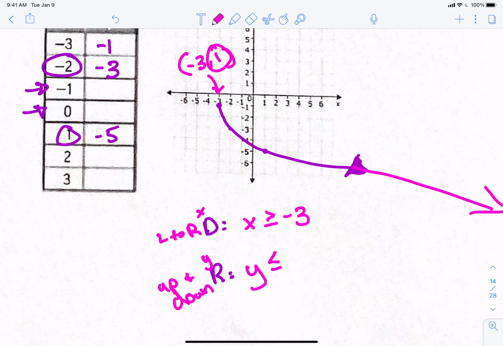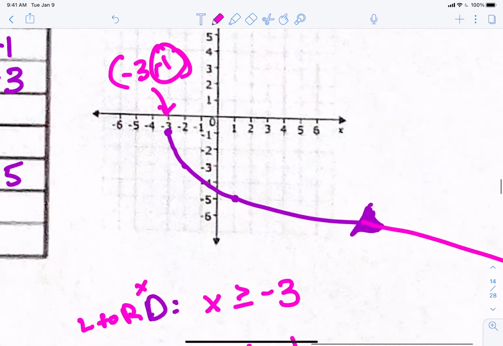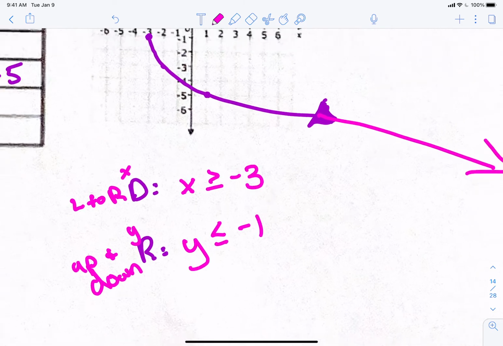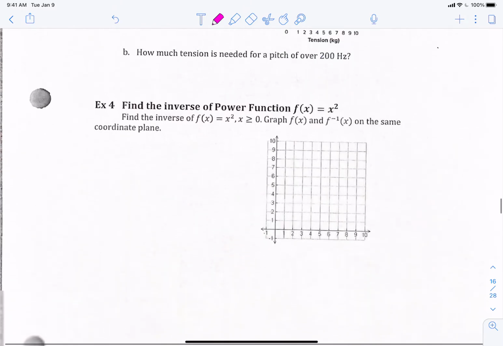Less than or equal to negative 1. Yeah, I forgot a negative in there. It should be negative 3, negative 1. I was missing a negative 1. So y's are less than or equal to negative 1. Does that make sense? Because he's going down. Good? Happy with that? All right, we've got a couple more examples here.